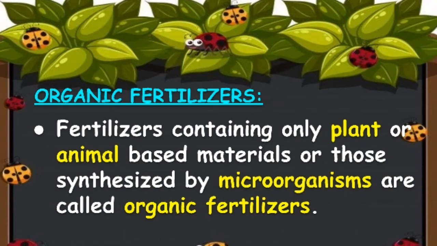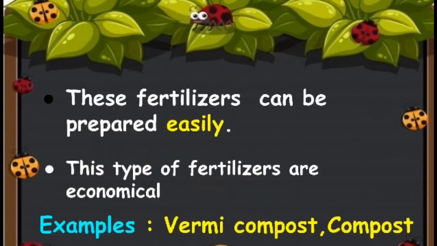Fertilizers containing only plant or animal based materials or those synthesized by microorganisms are called organic fertilizers. These fertilizers can be prepared easily. This type of fertilizers are economical. For examples, vermicompost and compost.